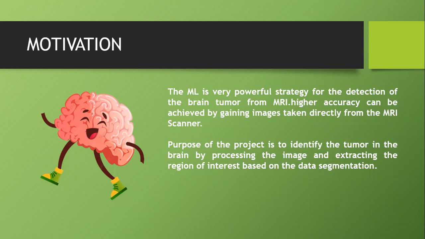Deep learning is a very powerful strategy for the detection of brain tumors from MRI. A much higher accuracy can be achieved by using images taken directly from the MRI scanner. The purpose of the project is to identify the tumor in the brain by processing the image and extracting the region of interest based on data segmentation.